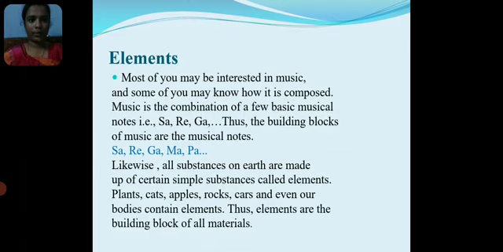Elements. Most of you may be interested in music, and some of you may know how it's composed. Music is the combination of a few basic musical notes: sa, re, ga, ma, pa. Thus, the building blocks of music are the musical notes. Likewise, all substances on earth are made up of certain simple substances called elements. Plants, cats, apples, rocks, cars, and even our bodies contain elements. Thus, elements are the building blocks of all materials.